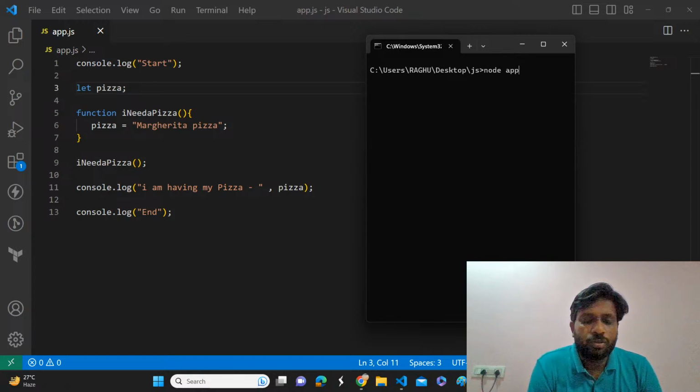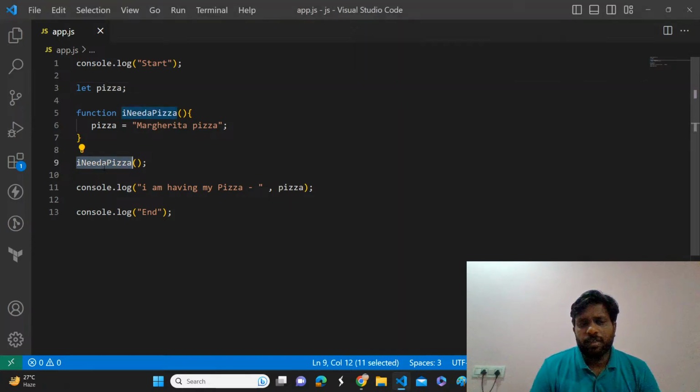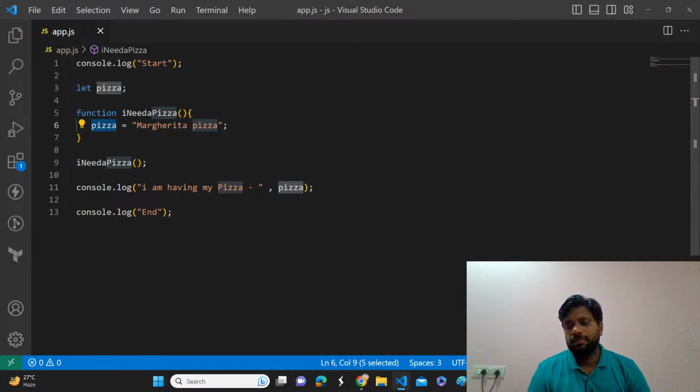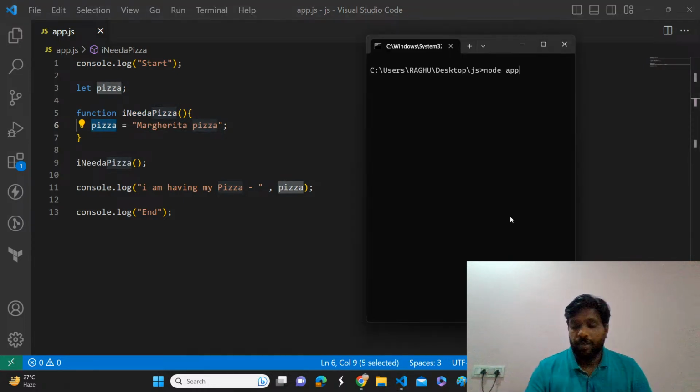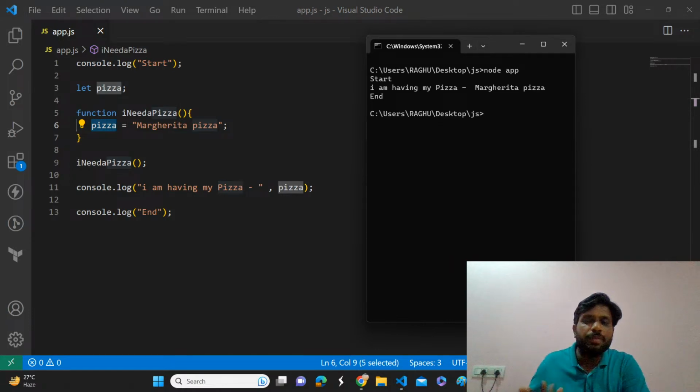Okay, Mayur, you're thinking it is not going to get the pizza name. Why? I think the pizza is under the function, so I don't think it will take the pizza variable. No, because we are invoking a function, right? Whenever we invoke a function, it is going to update this pizza into this variable. Okay, fine. So start, and I'm having my pizza, Margherita pizza, and end.